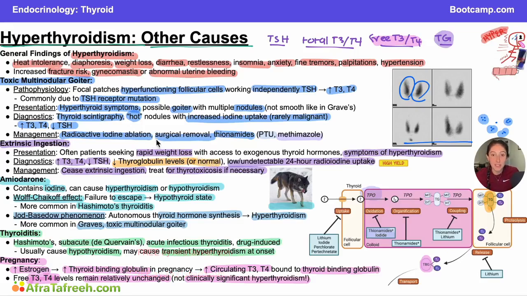Well, initially they give us a wrestler, he's a teen, he's really trying to go down a weight class, so he fits this picture of rapid weight loss. This is someone I would definitely expect exogenous ingestion of thyroid hormone in. However, they told us that thyroglobulin levels were actually elevated. So that is not consistent with exogenous ingestion of thyroid hormone. So we've got to think about something else. They also tell us that the patient has thyroid scintigraphy performed and ends up with multiple scattered areas of increased iodine uptake. This multiple scattered areas of increased iodine uptake is really similar to the presentation for toxic multinodular goiter. So if I were answering this question, that is actually the answer that I would choose on step one.